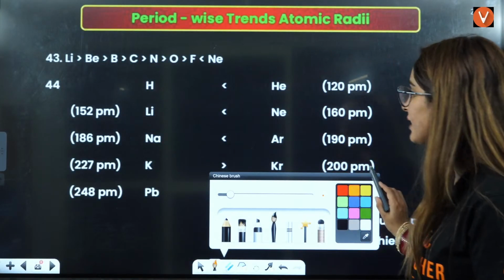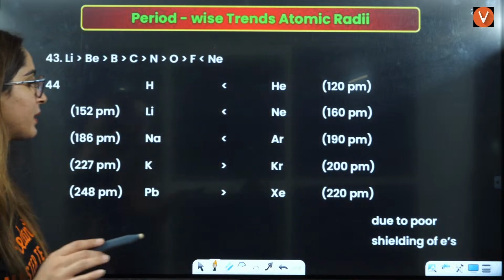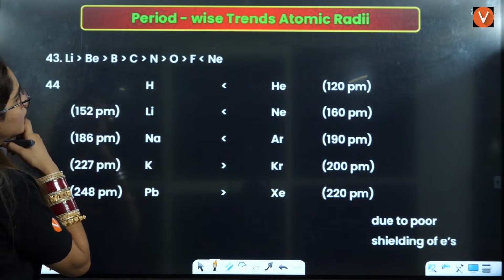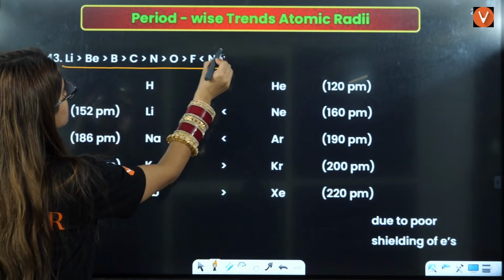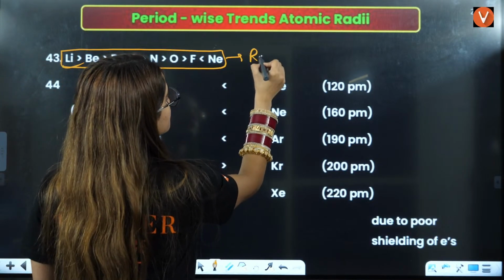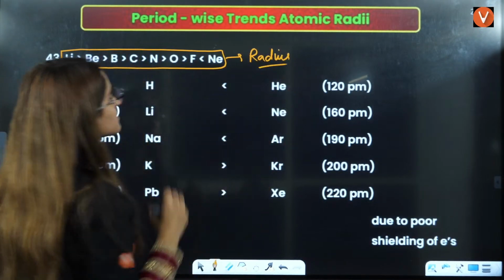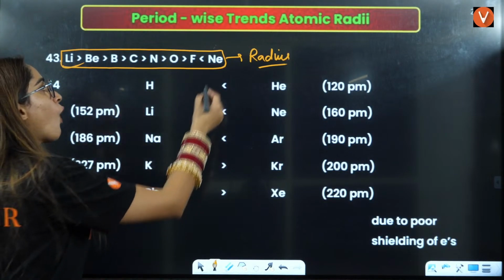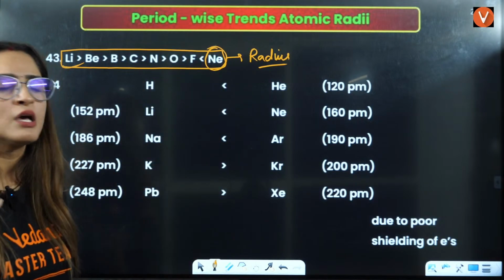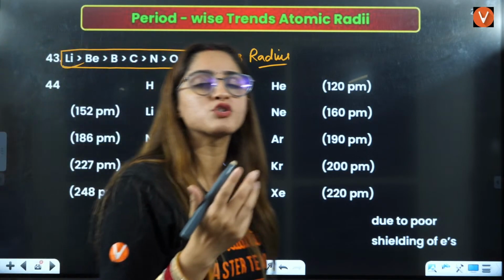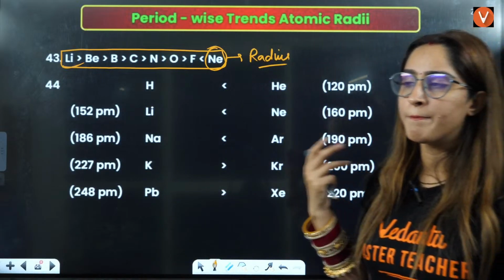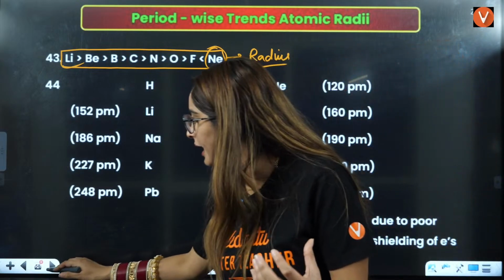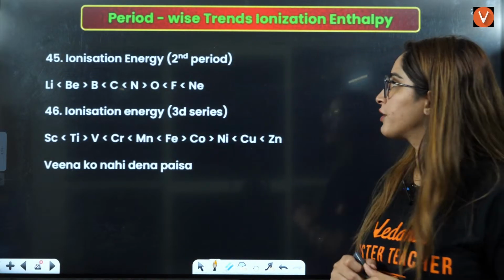Then along the period, there are some exceptions that you should know. Here, I think this is for the radius, right? This is the atomic radius. We know that along the period radius should decrease, but neon has the maximum. That means noble gases have the maximum because of the van der Waals radius. They don't form compounds with themselves, but they form compounds with different molecules. That is why they have very high van der Waals radius.